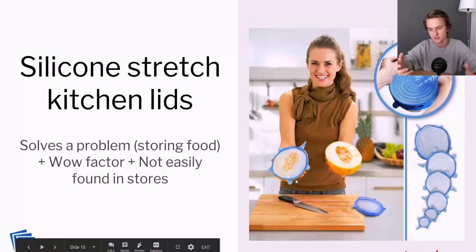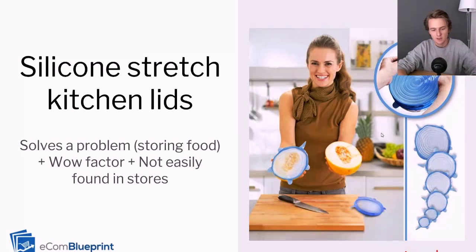And so you can do all these different things with these stretch lids. And so this solves a problem, storing food. Wow factor, it's impressive. If you see the ads for this product, they make it look super cool, super impressive. You can pretty much store anything with just these kitchen lids. And so it definitely has wow factors, and once again, not easily found in stores. If you go to stores, you just find regular Tupperware, right? You don't find these kitchen stretch lids.